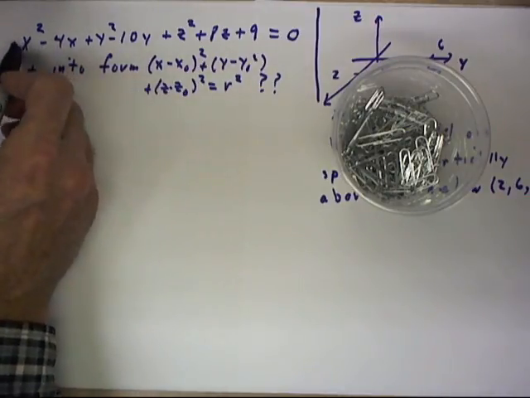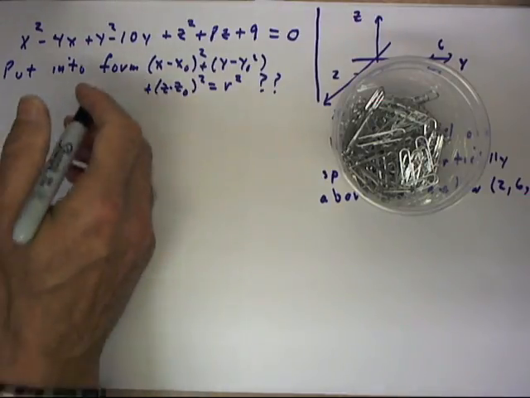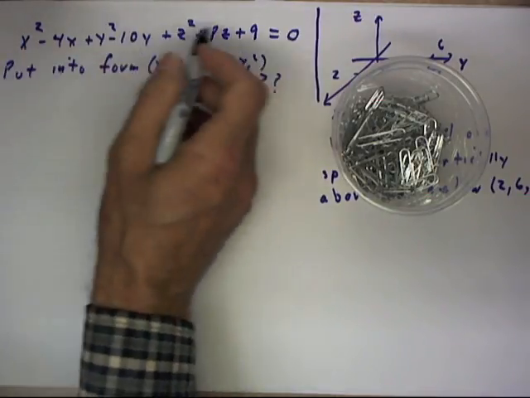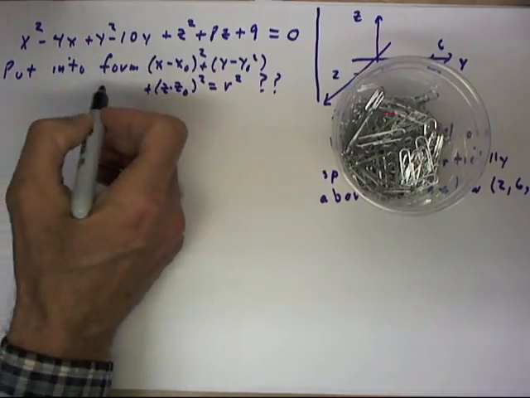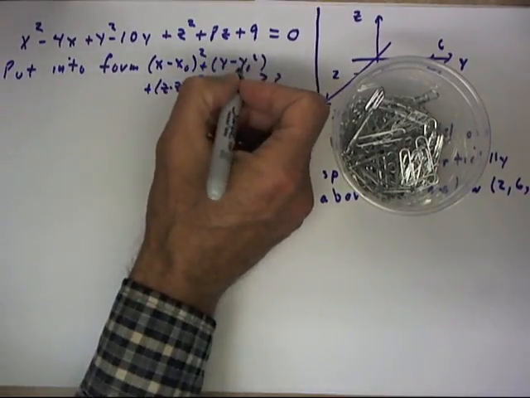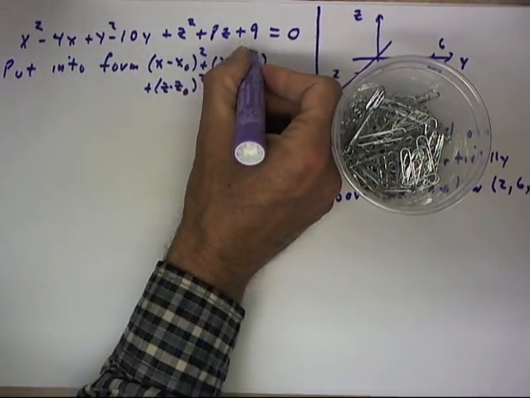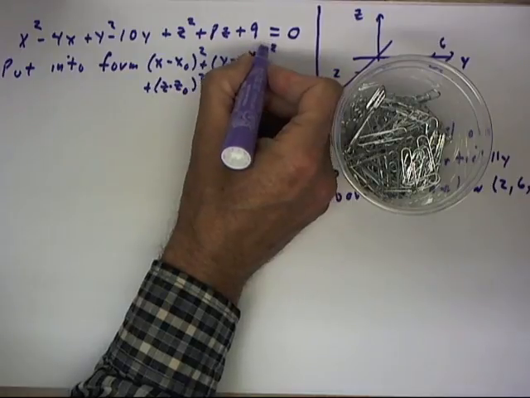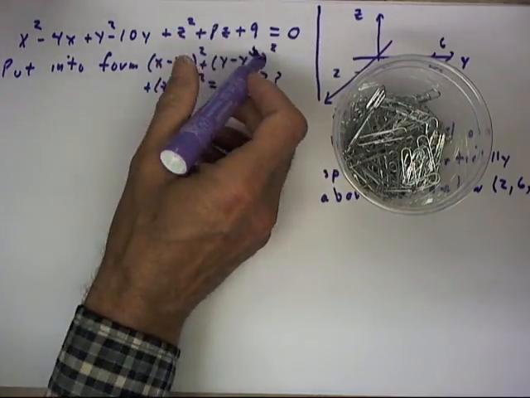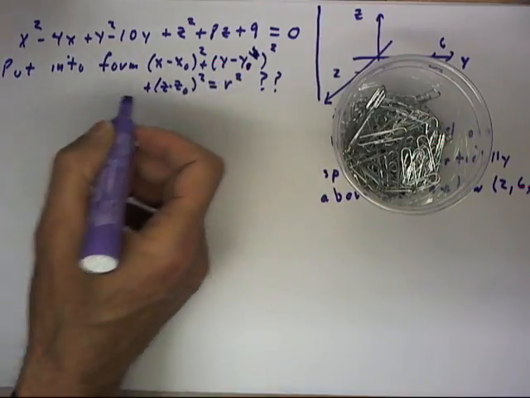Suppose we have the equation that we obtained on the previous clip. Well, I'm not going to read it to you. There's the equation. Can we put this equation into the form (x minus x naught) squared plus (y minus y naught) squared plus (z minus z naught) squared equals r squared? I've got the square in the wrong place there. Let's just cross that out and put the square here and make sure we know that's a smudge.